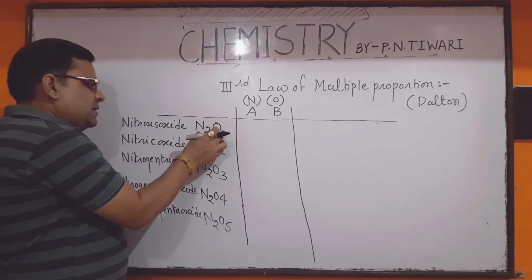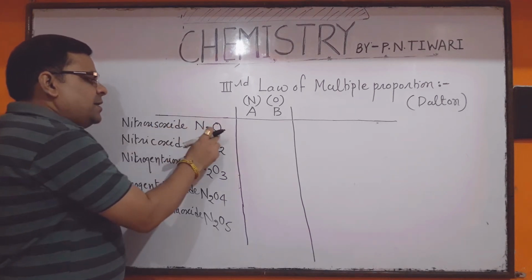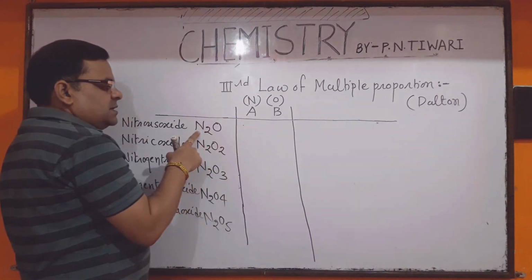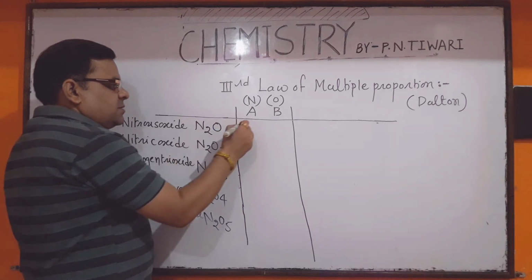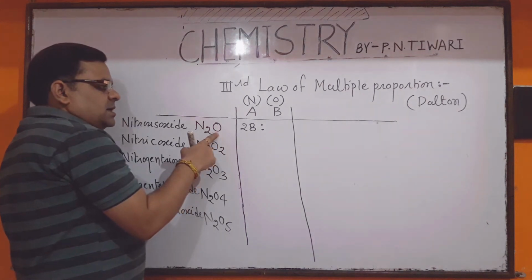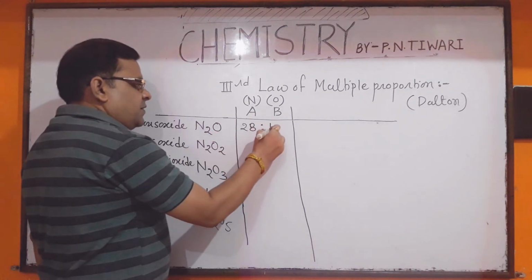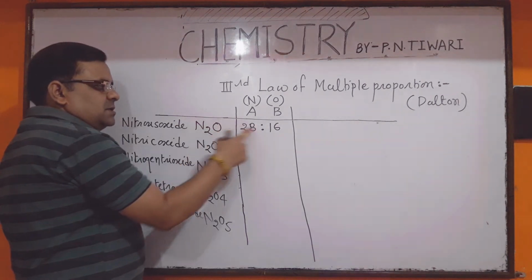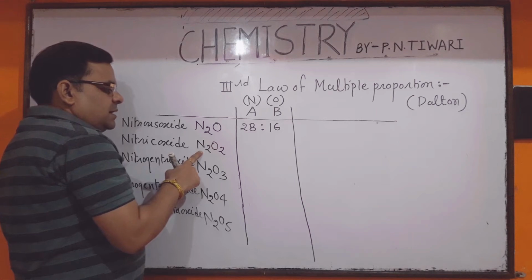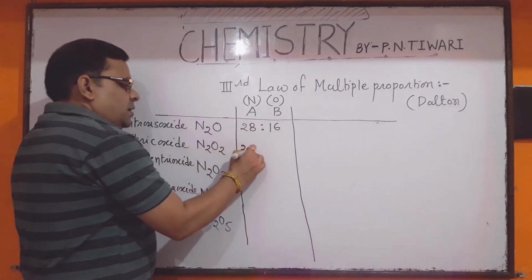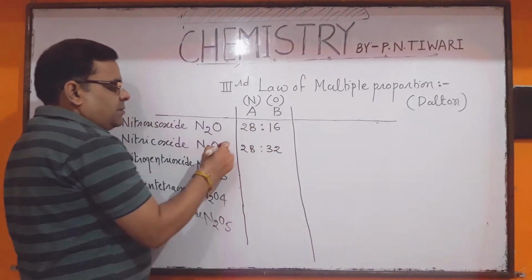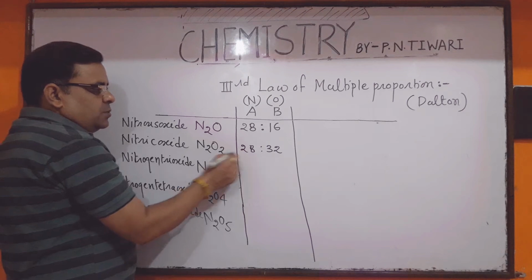For example, if we consider N2O, nitrous oxide, what is the mass of nitrogen in N2O? The atomic mass of nitrogen is 14, and since N2O has 2 nitrogen atoms, the mass of nitrogen in nitrous oxide is 28. What is the mass of oxygen in nitrous oxide? Its atomic weight is 16, and it has only one oxygen, so the mass of oxygen is 16. And what are the masses in nitric oxide, N2O2? Nitrogen is 28, 2 nitrogen atoms, and oxygen is 32, 16 into 2.